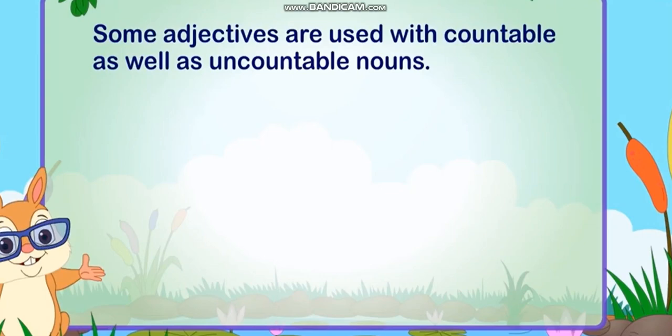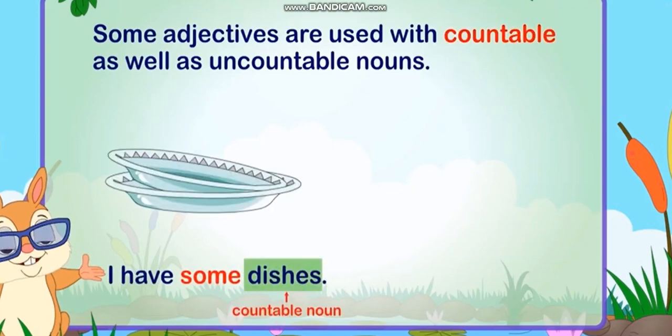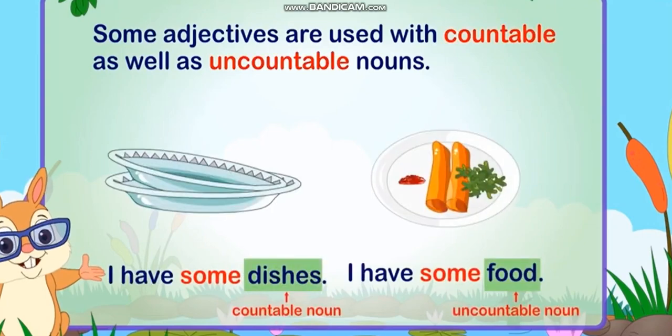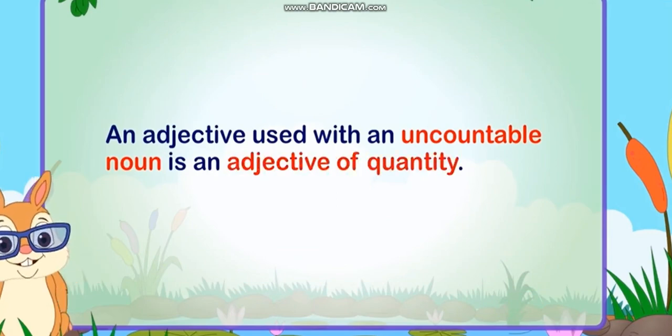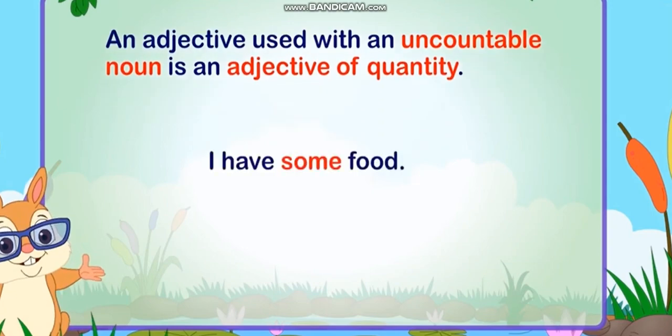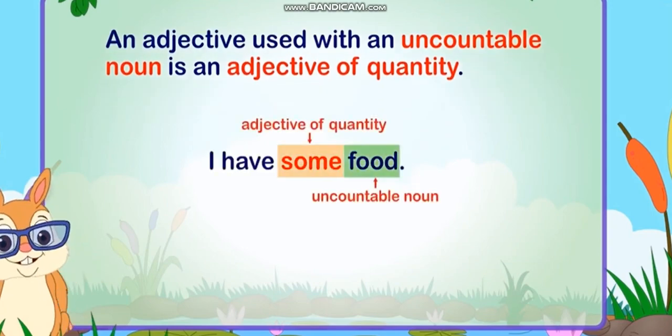Some adjectives are used with countable as well as uncountable nouns. Remember the following rules with such words. An adjective used with an uncountable noun is an adjective of quantity. For example, I have some food.